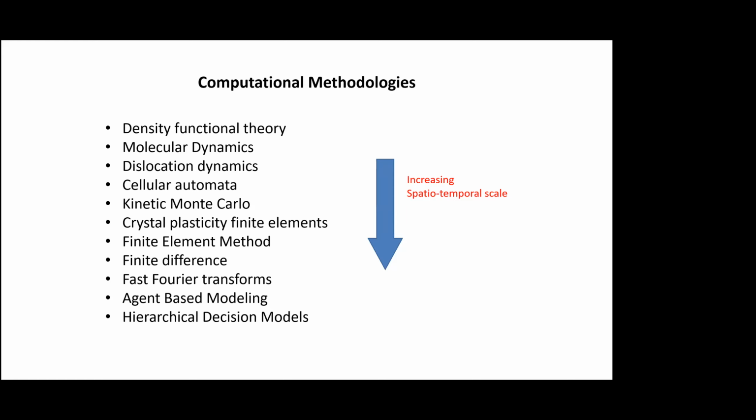So you go from density functional theory, molecular dynamics, dislocation dynamics, cellular automata, all these things, you have crystal plasticity, finite element method, which we are all familiar with, then finite difference, fast Fourier transforms, agent-based modeling, and then hierarchical decision models are also there. These are the various computational methodologies which are used in material science for characterizing material behavior at various levels of accuracy, various spatio-temporal scales.